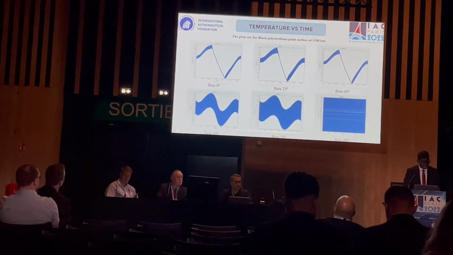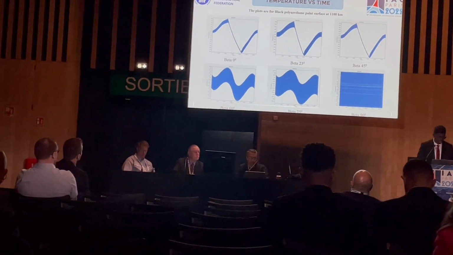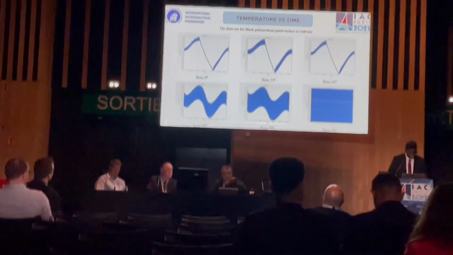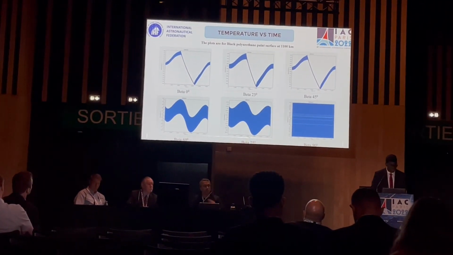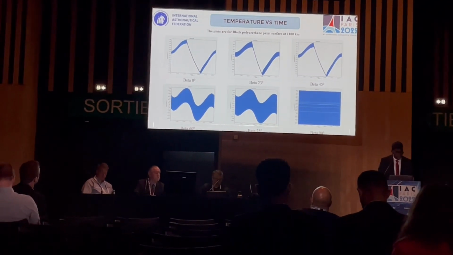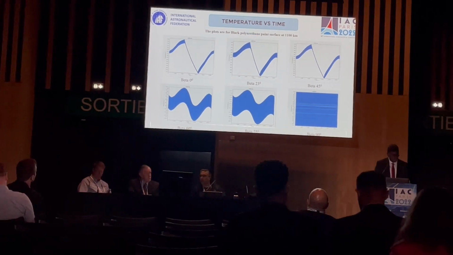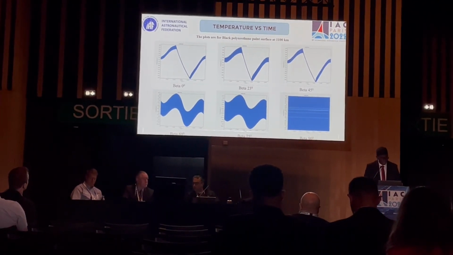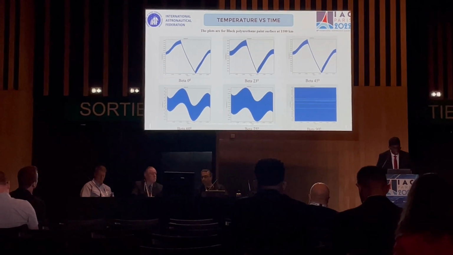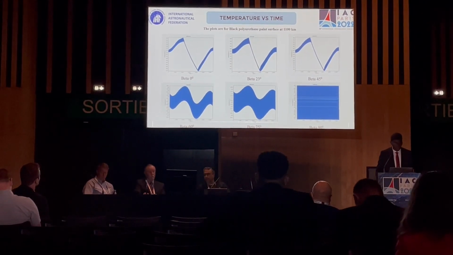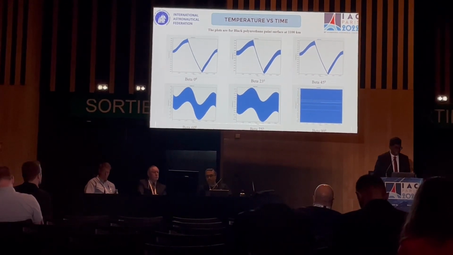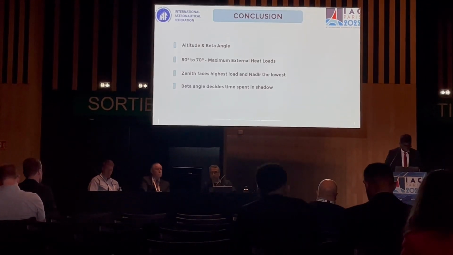The variation is similar in every case of altitude and surface property, and only the maximum, minimum, and average values vary. At lower beta angles, the difference between the maximum and minimum temperature is comparatively large and decreases as the beta angle increases. The beta angle determines the percentage of time the satellite spends in direct sunlight and in the shadow region.